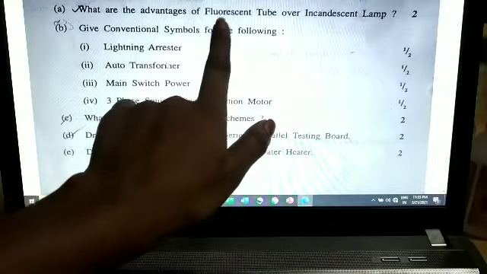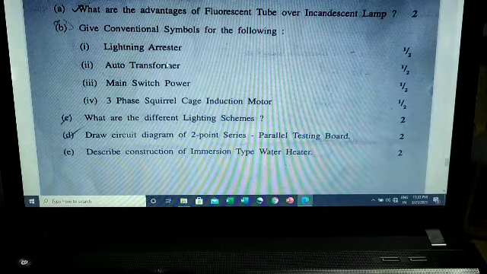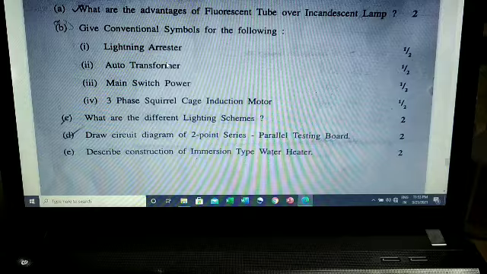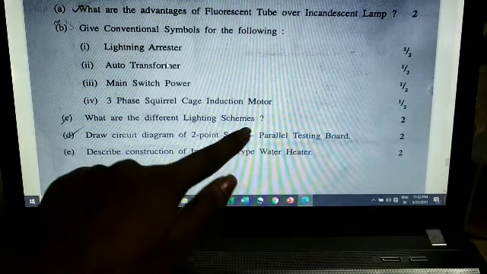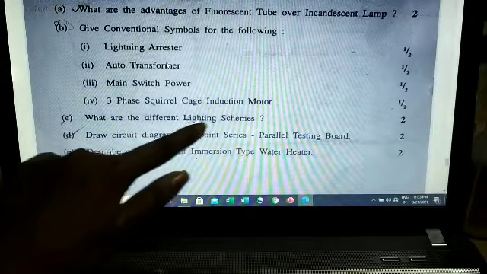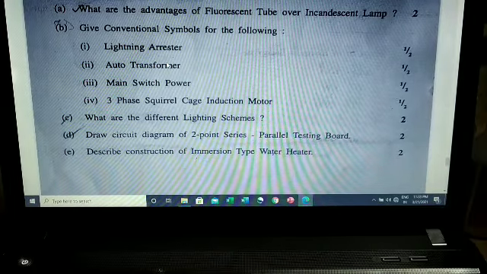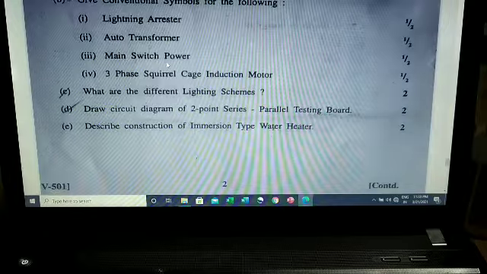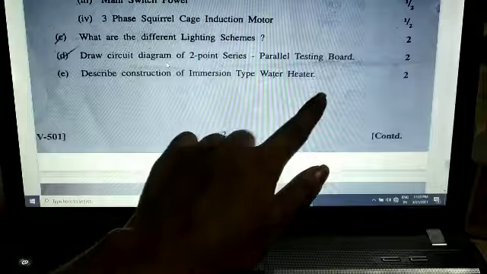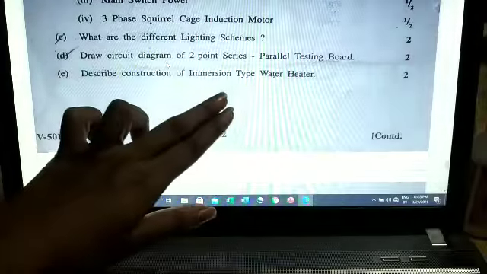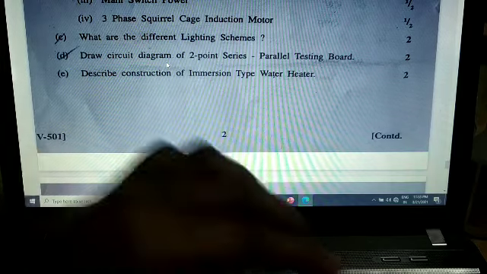What are the advantages of fluorescent tube over incandescent lamp? We have already learnt this in our lectures. What are different lighting schemes? You have to just write the different lighting schemes. Describe construction of immersion type water heater. No need to write working, just draw the diagram and explain whatever the construction is.